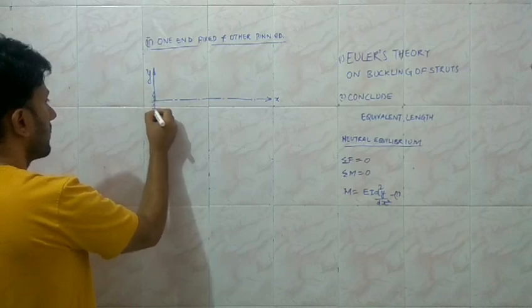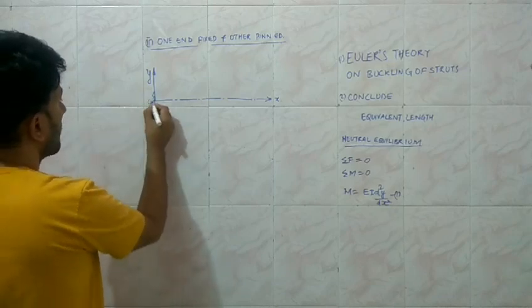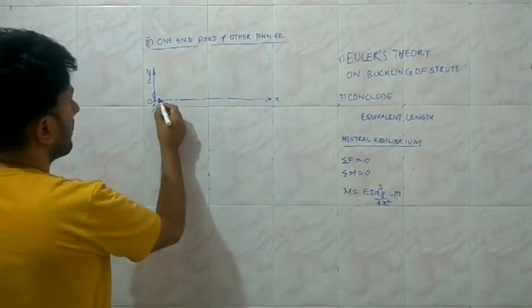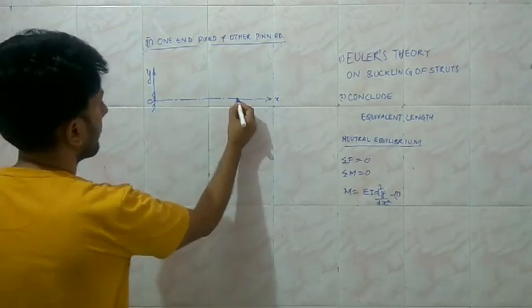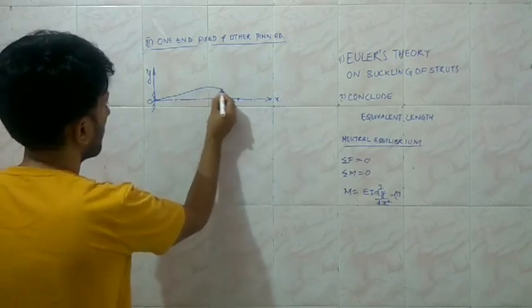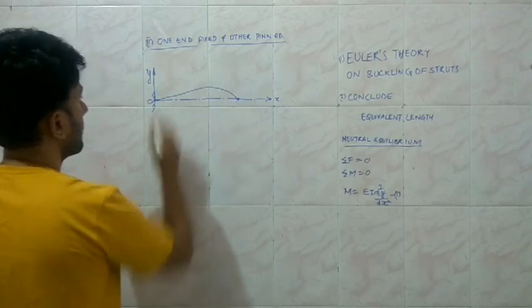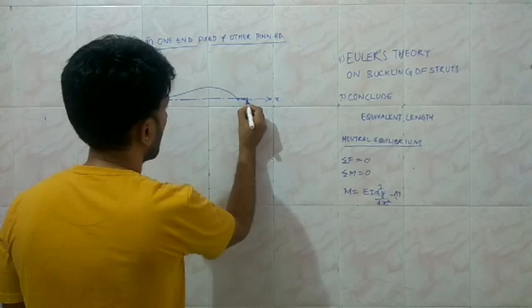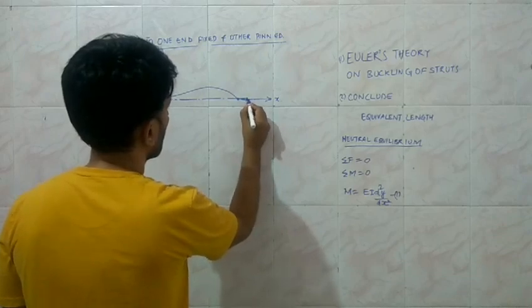Let's say the origin is O, and the other end is pinned, and we are considering the deflection in the positive direction of y when the load is being applied along the longitudinal axis from the pinned end.